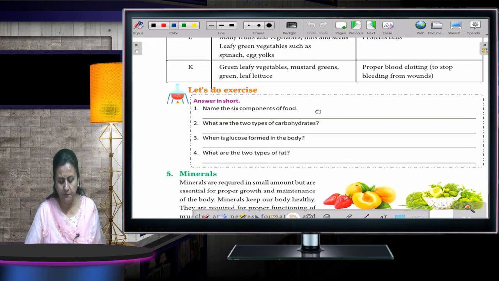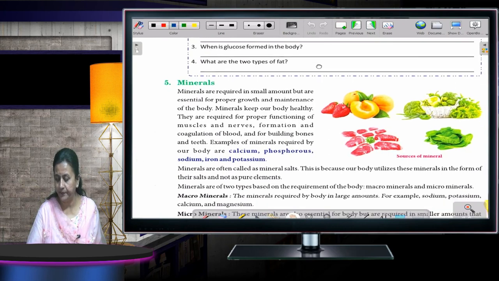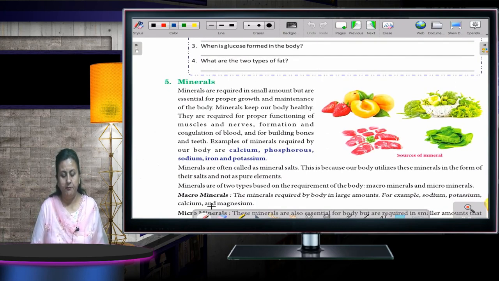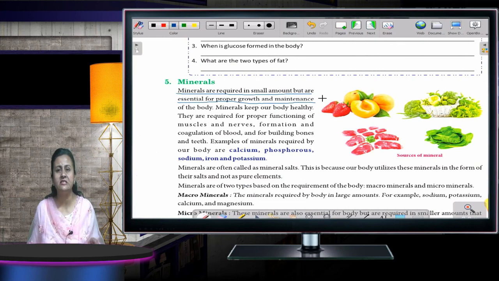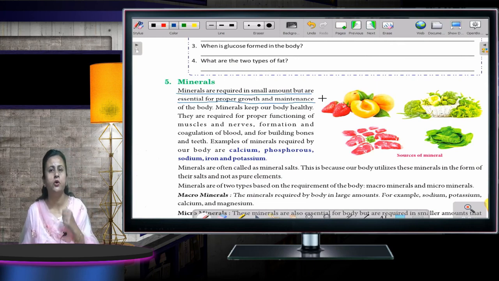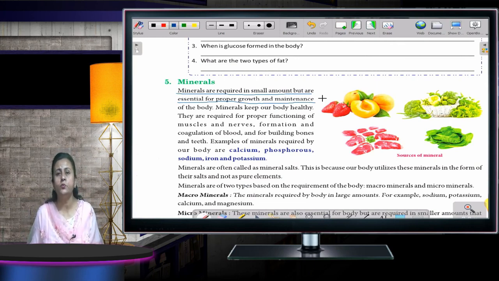We'll talk about minerals now. Minerals are required in small amounts but are essential for proper growth and maintenance. As I told you about vitamins, they are required but in very small quantity. Same is the case with minerals also. And they are required for proper growth and maintenance of the body.